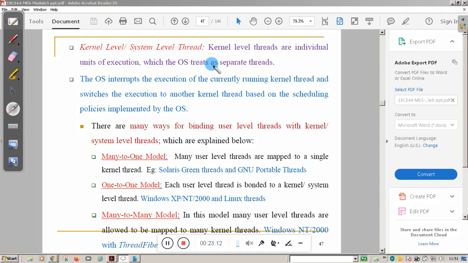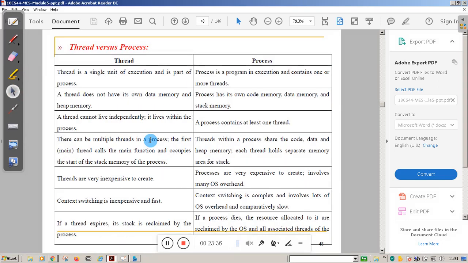All these run in the kernel's address space with certain privilege, operating system privilege or kernel privilege. There are many ways to bind a user level thread to a kernel level thread: the many to one model, the one to one model, and the many to many model. These are the different types of binding user level threads to kernel level threads.